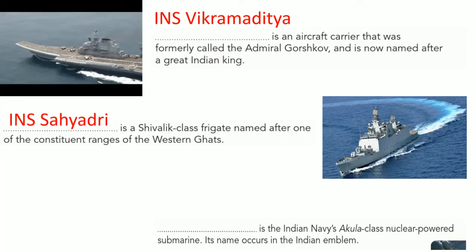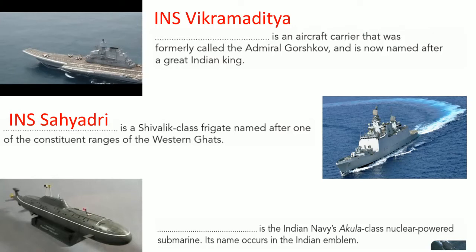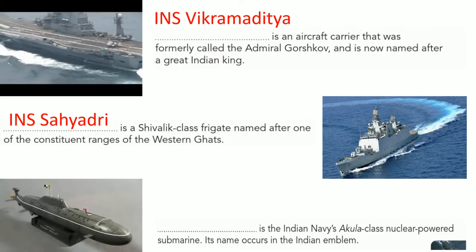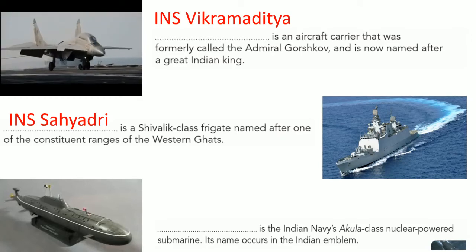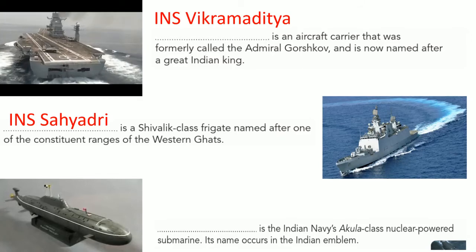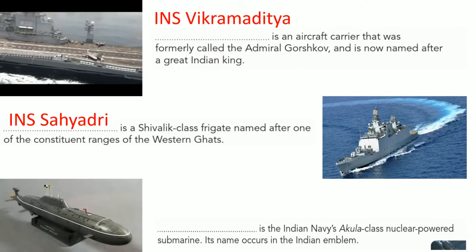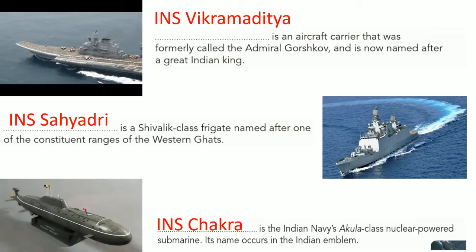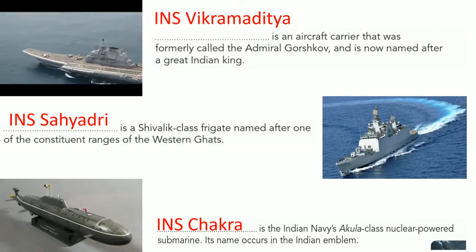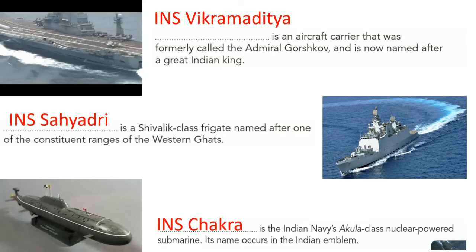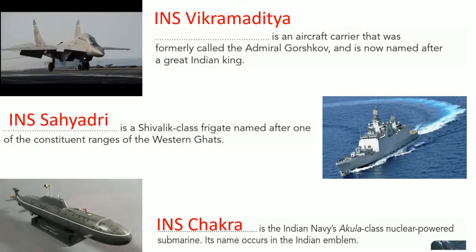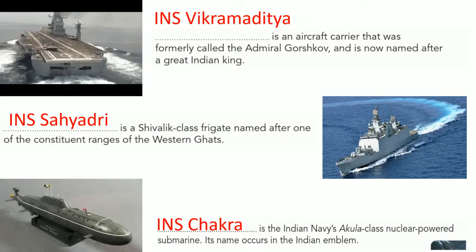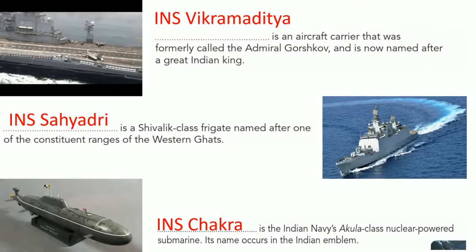The third one is an Indian Navy Akula class nuclear powered submarine. I think all are well known about the submarine. It is a ship that can be used under the sea. Its name occurs in the Indian emblem. So, Chakra. In our Indian emblem, we have the four-faced lion plus a chakra. So it is named after the Indian emblem chakra.